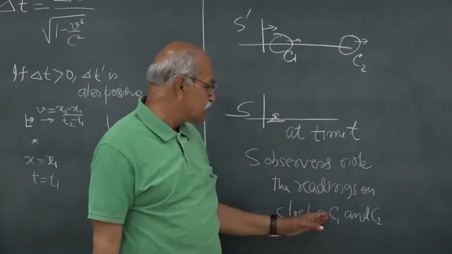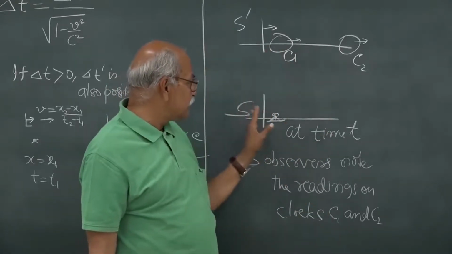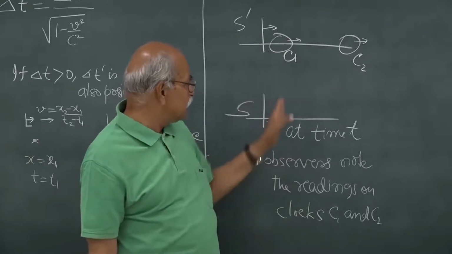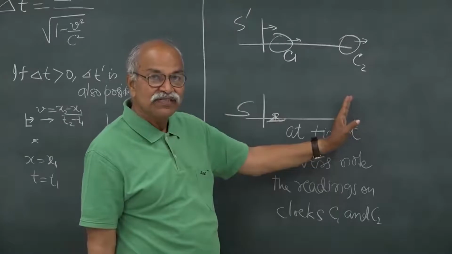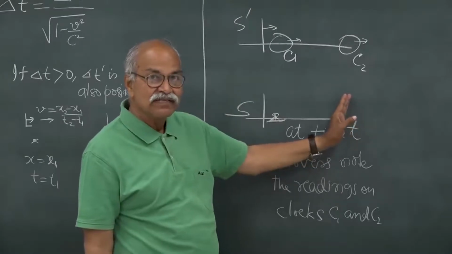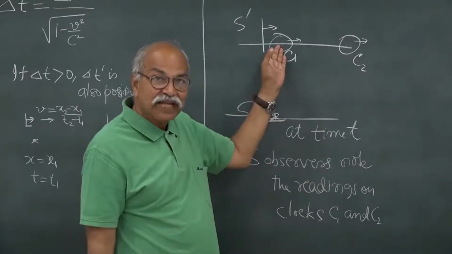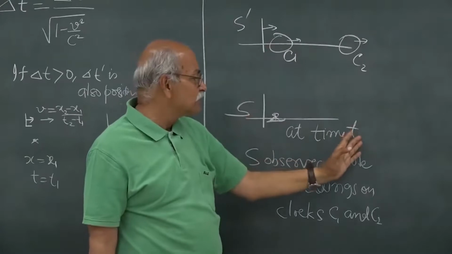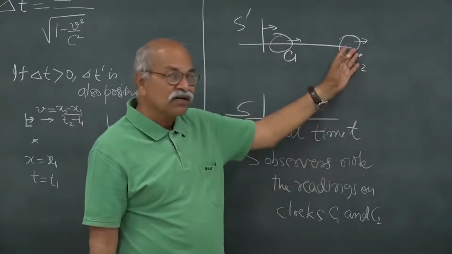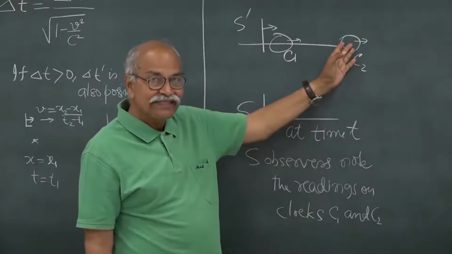At time t, this clock is here, I am talking from the S frame, this clock is here at this x, and its position is given by these coordinates. The observer who is here notes the time shown on the clock C1, and this observer who is opposite this clock notes the time shown on this clock C2.